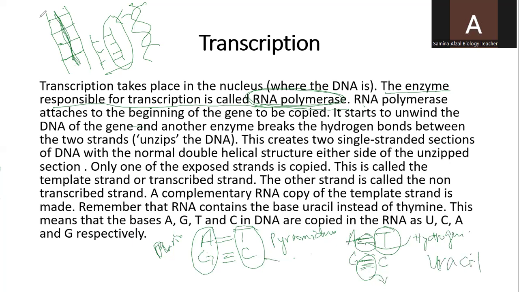So adenine in RNA will join with uracil instead of thymine, because thymine is only present in DNA, but all other three nitrogen bases will be the same. Only there is a replacement of thymine; the uracil is there. So during this first step,